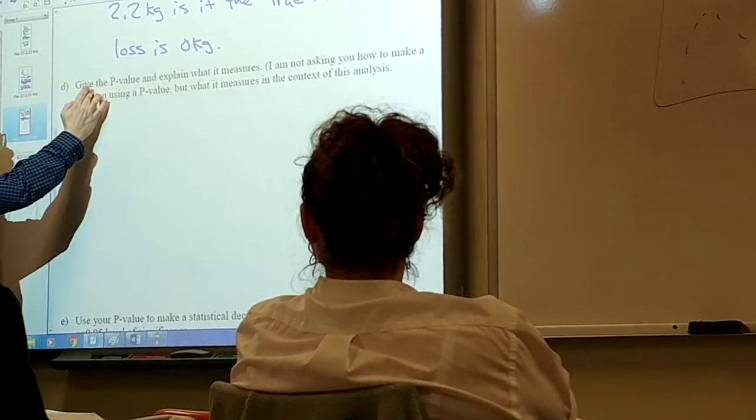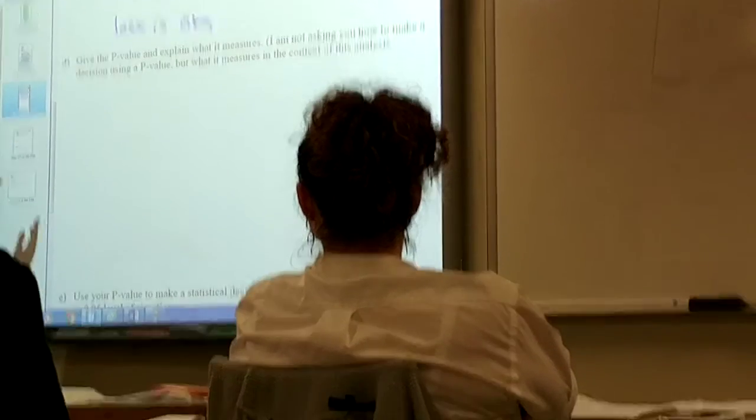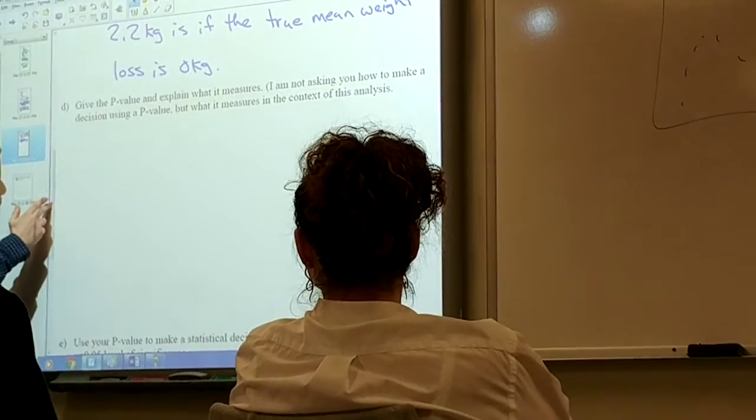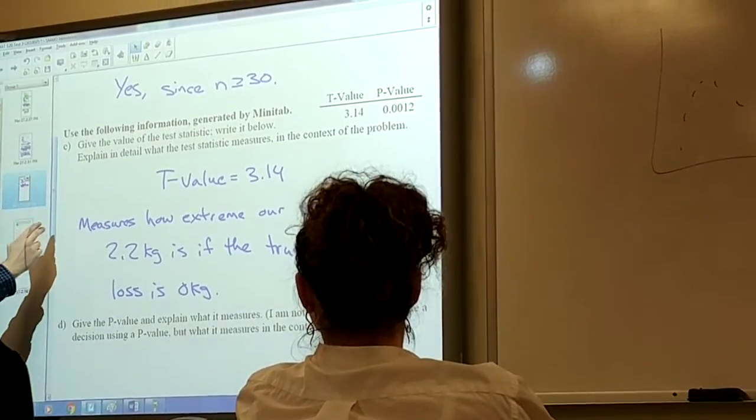All right, so give the p-value and explain what it measures. They're not asking you to make a decision, but just explain what it measures. So, the p-value is right there, the 0.0012.